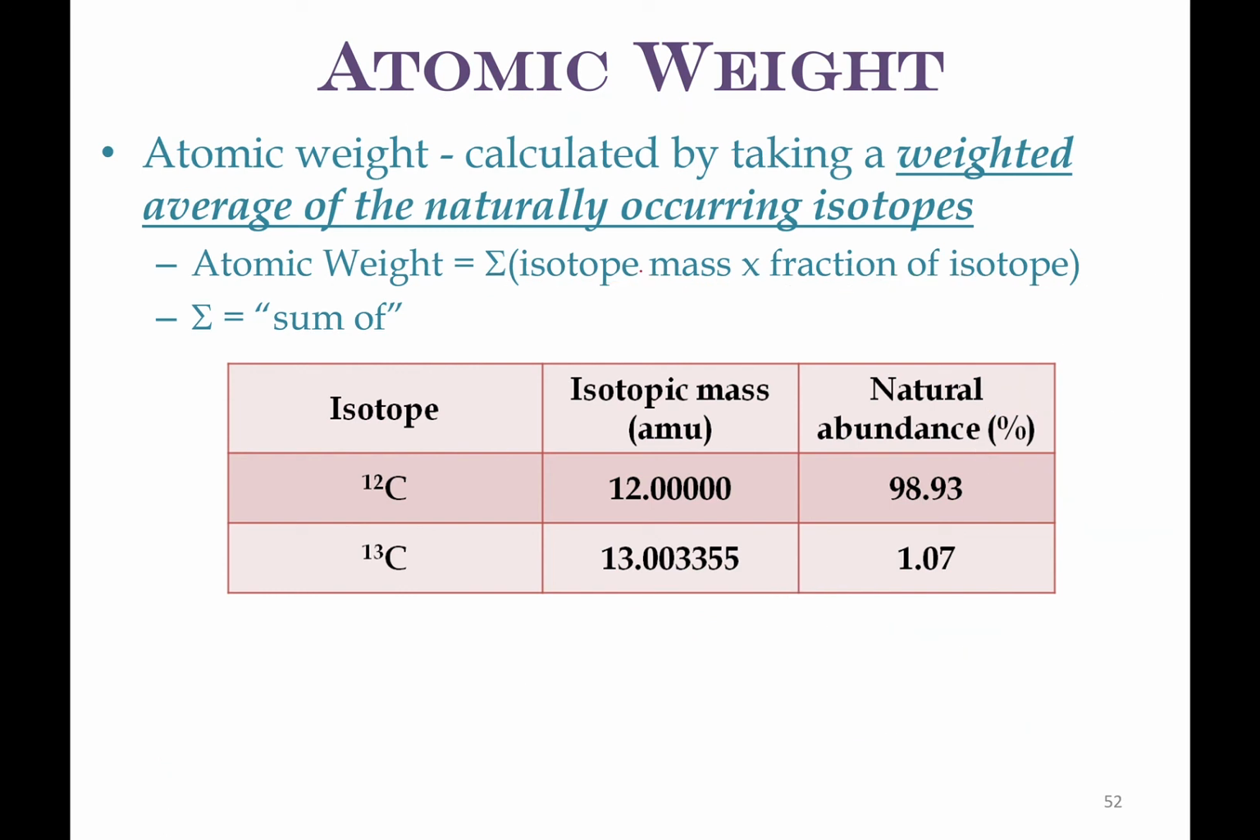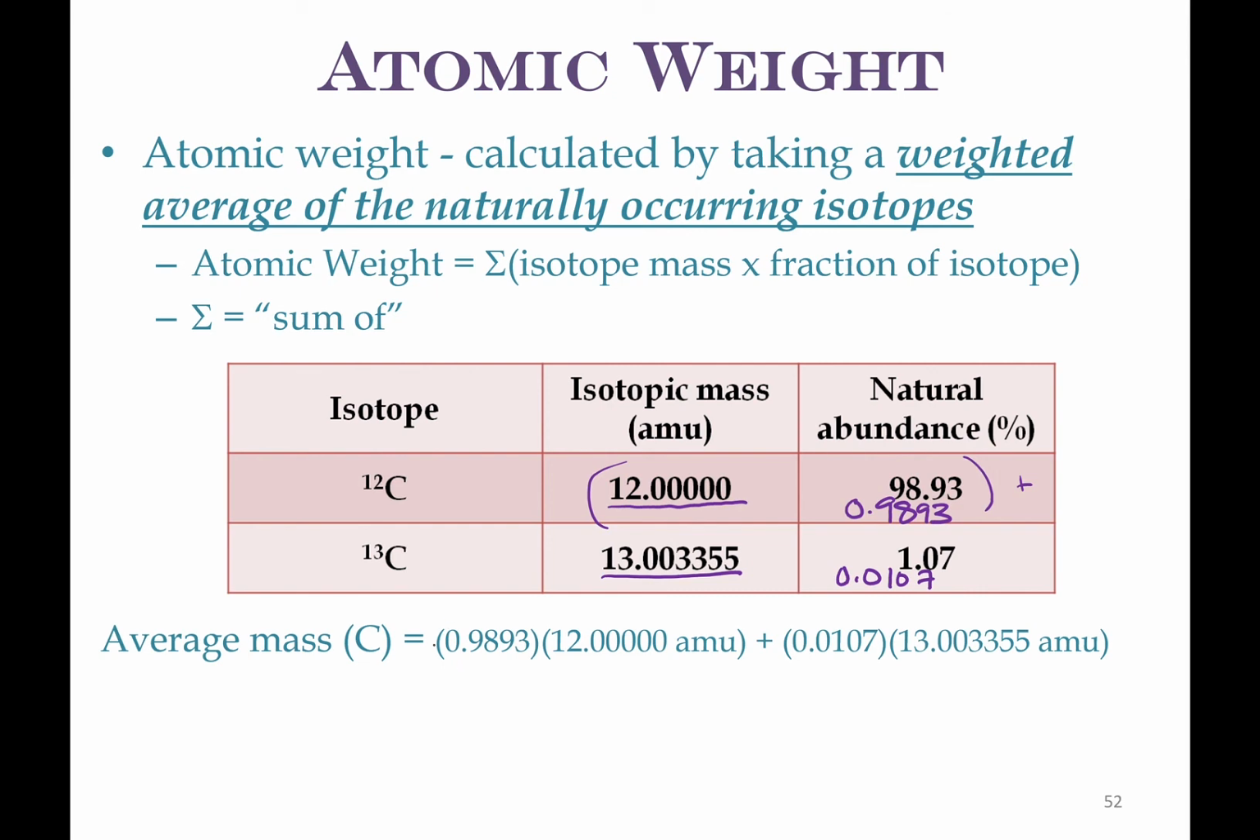All right, so we take the sum of those. We say the isotopic mass, this would be the sum of 12.000000 times 0.9893, and this would be added to this number times 0.0107, like this. Remember, we're doing the sum of all of these. We could put brackets here if you wanted to. It's multiply these, and then add them together. Remember, multiplication comes before addition.